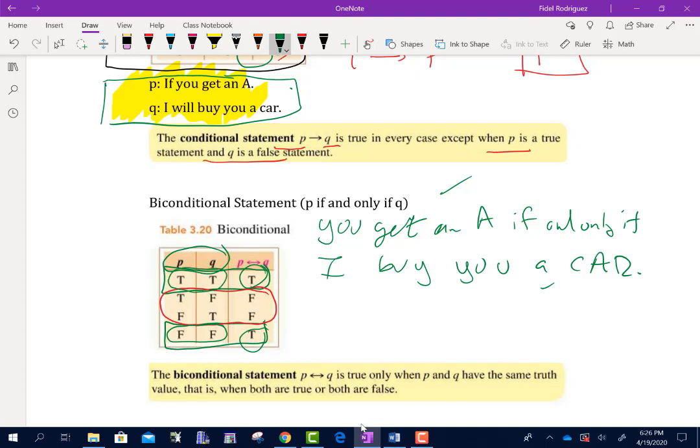What I mean by that is if they're both true, then it'll be true. And if they're both false, then it'll be true. It will be false if their truth values are not the same. Okay? And that's what we have right here. It says P if and only if Q is true when P and Q have the same truth values. That is when they're either both true or both false, okay?